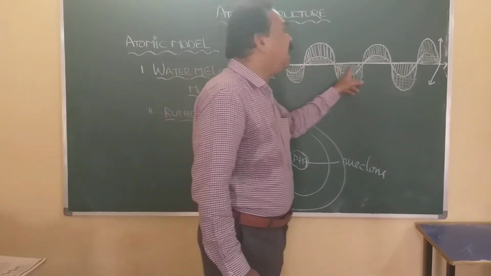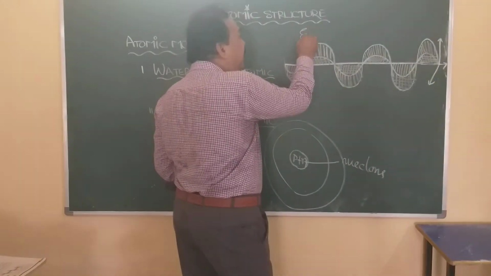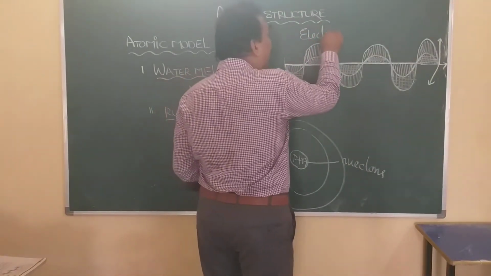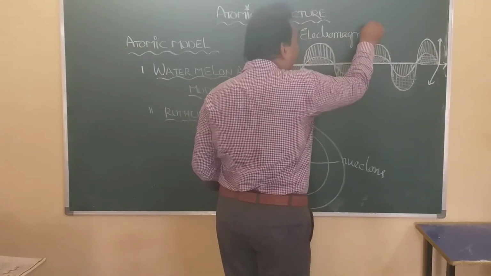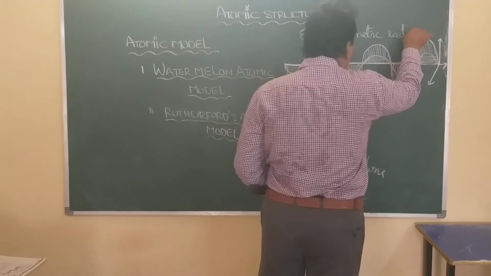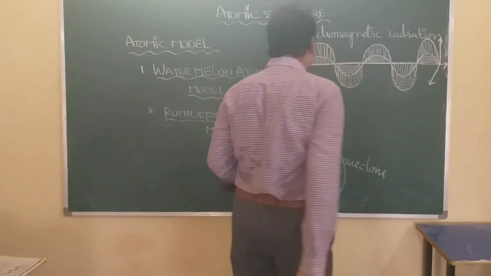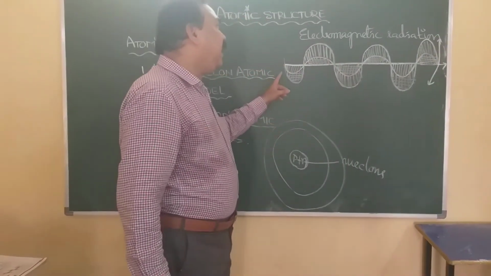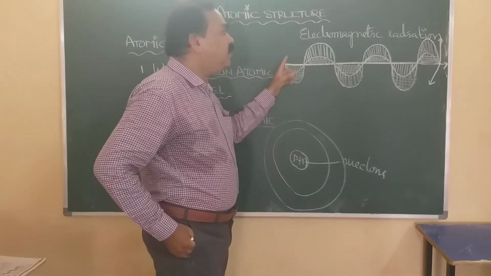So this is electromagnetic radiation. When these electromagnetic radiations are produced, what happens?